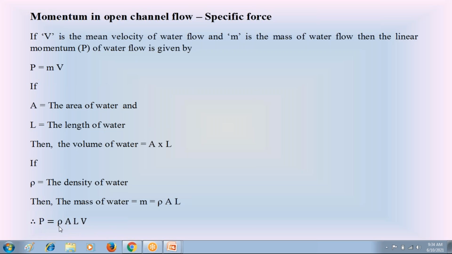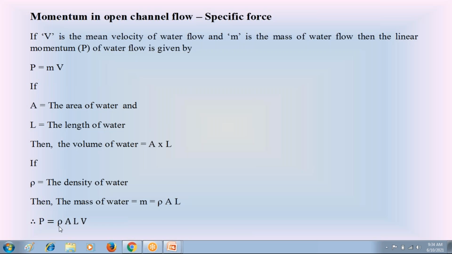Rho is the density of water. Water has the property of density and also unit weight. Density of water is rho, and unit weight of water is small w.